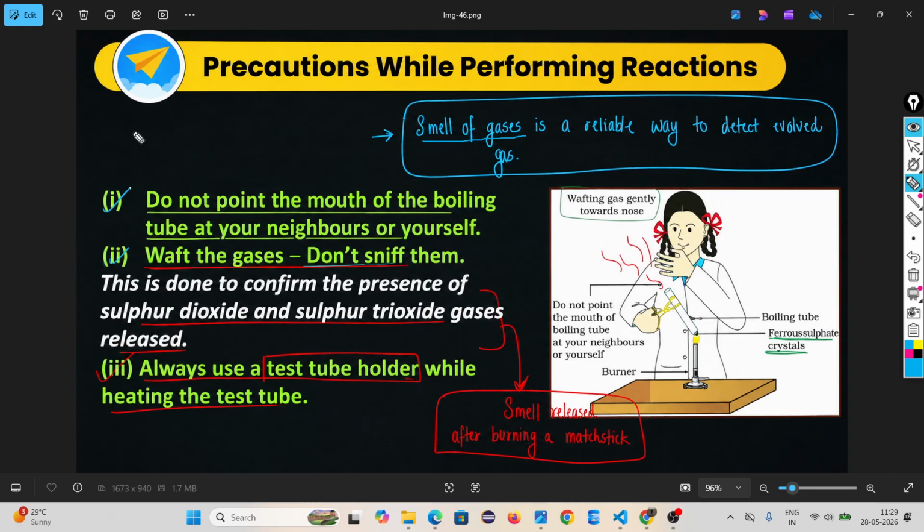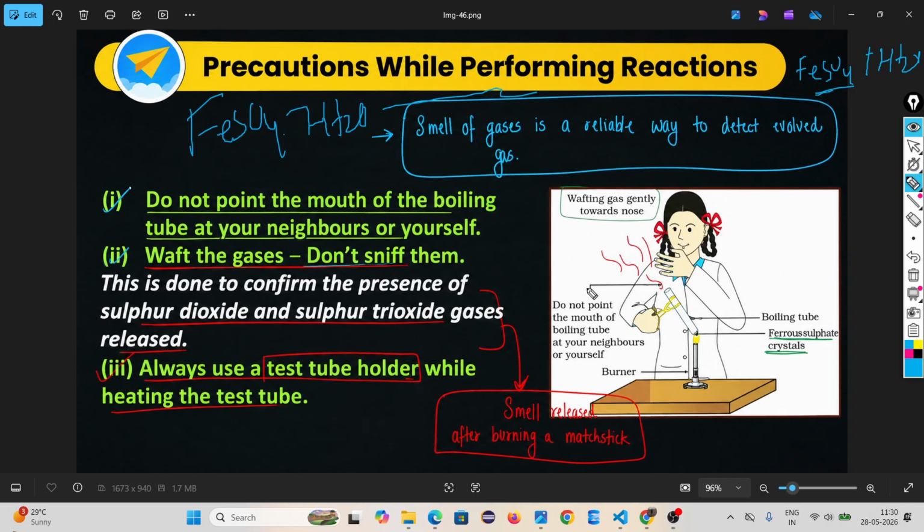So in this reaction, first I'm writing the reaction. Look, first hydrated ferrous sulfate is heated to form ferrous sulfate plus water plus 7 H2O.